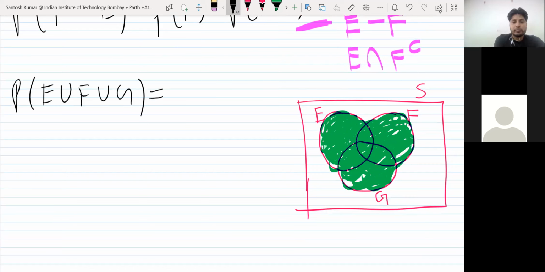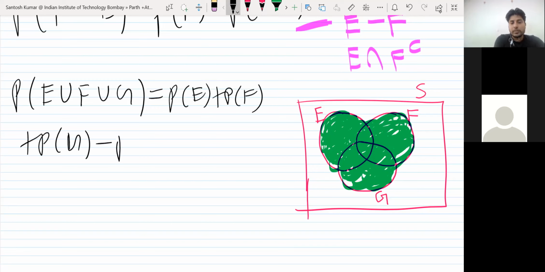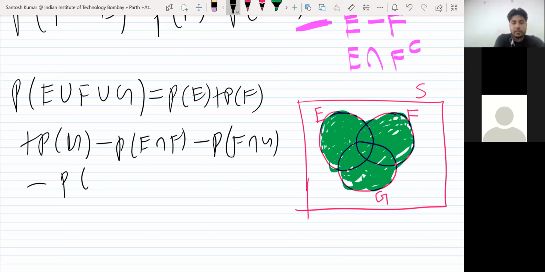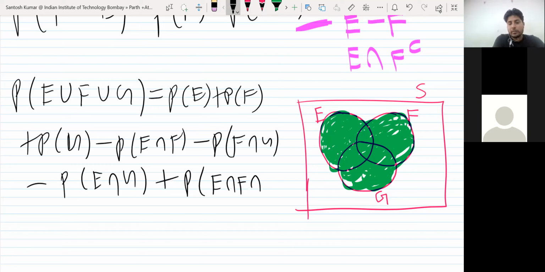Probability of E plus probability of F plus probability of G, minus probability of E intersection F, minus F intersection G, minus E intersection G, plus probability of E intersection F intersection G.